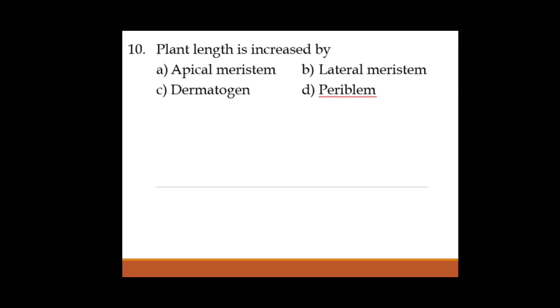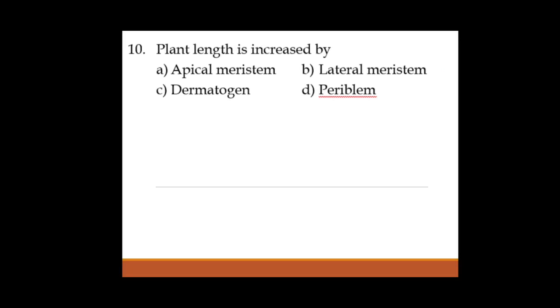Then, as we know, lateral meristem helps in increasing the girth, that means the diameter of the stem is increased by the lateral meristem, which is a characteristic of dicot plants, as the stem size increases in its girth.